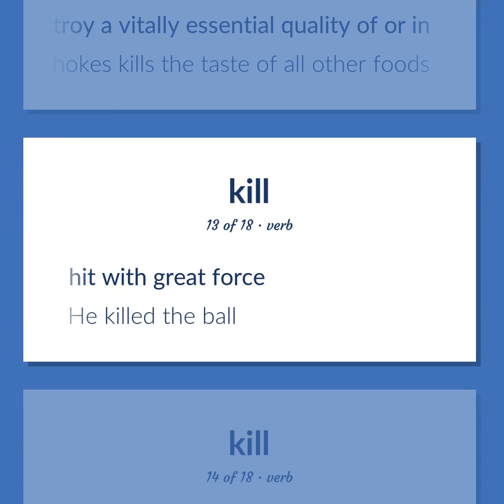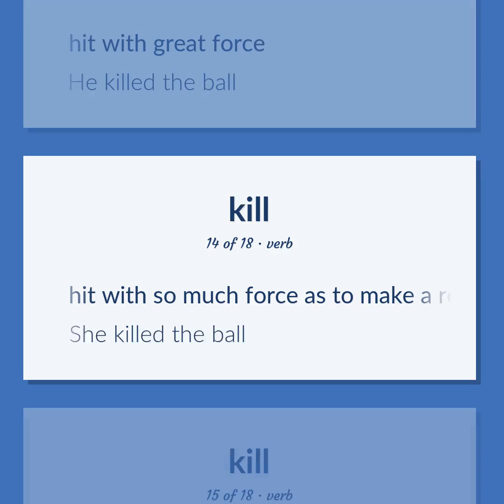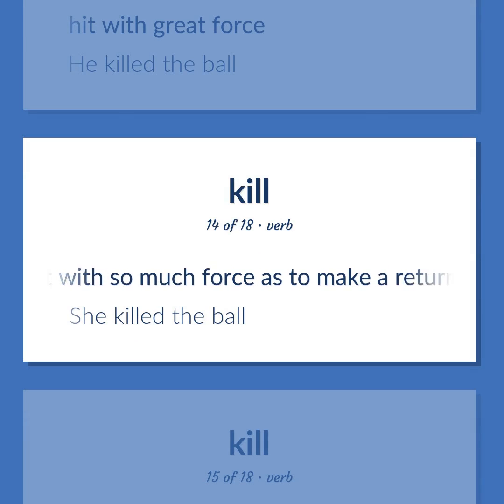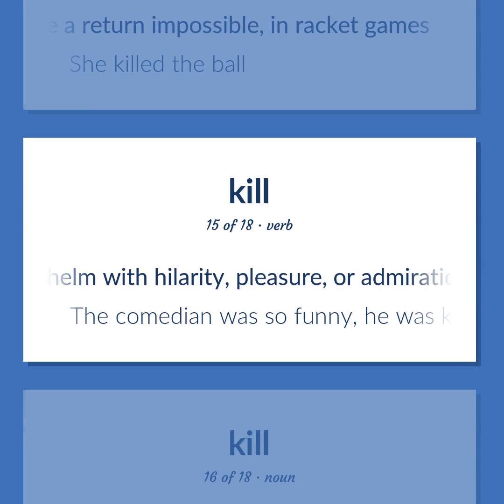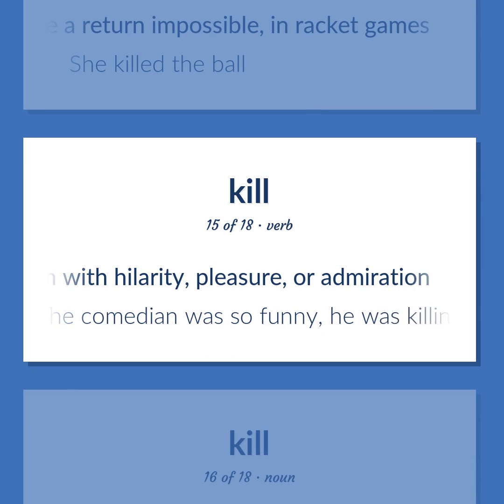Hit with great force. He killed the ball. Hit with so much force as to make a return impossible, in racket games. She killed the ball. Overwhelm with hilarity, pleasure, or admiration. The comedian was so funny, he was killing me.